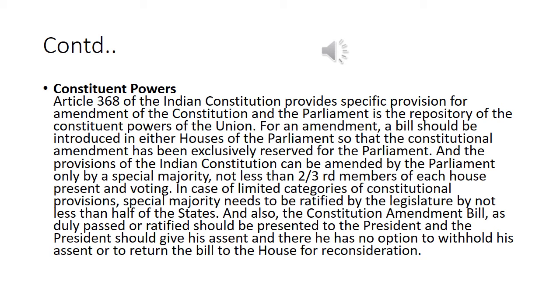In case of limited categories of constitutional provisions, the special majority needs to be ratified by the legislature of not less than half of the states. And also the Constitution Amendment Bill, as duly passed or ratified, should be presented to the President, and the President should give his assent, and he has no option to withhold his assent or to return the bill to the House for reconsideration.